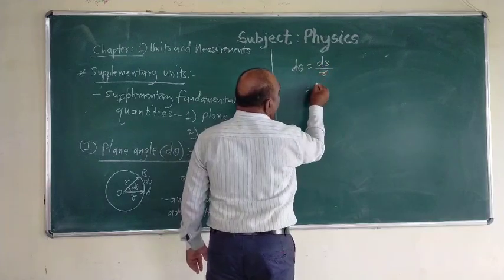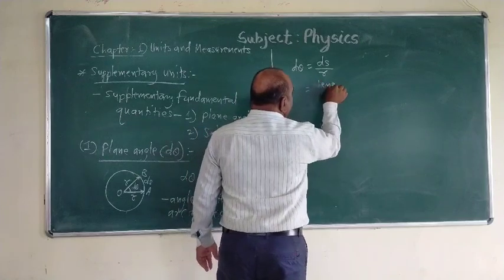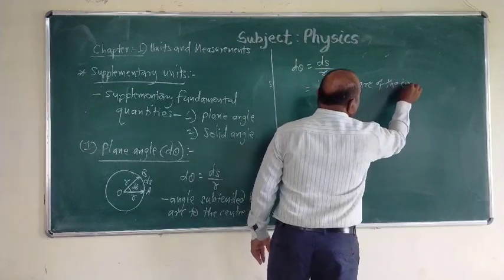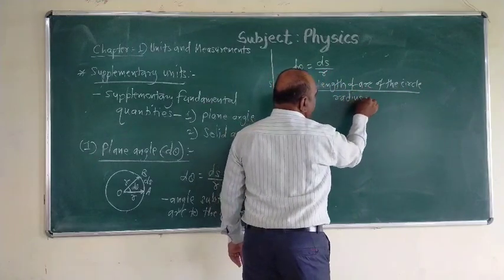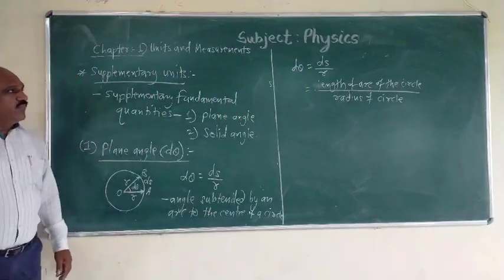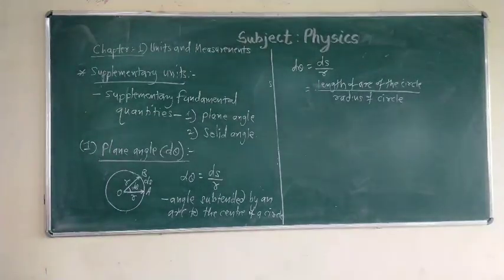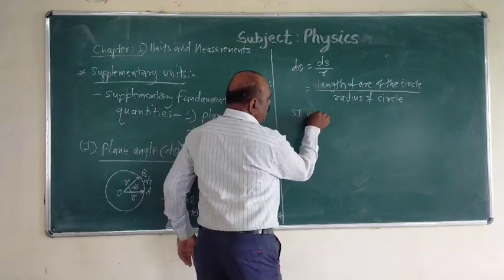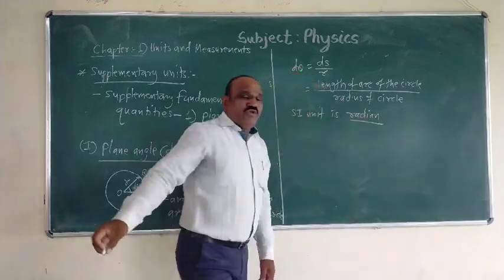It is the ratio of the length of arc of the circle to the radius of the circle. Hence, its SI unit is radian. Its SI unit is radian.